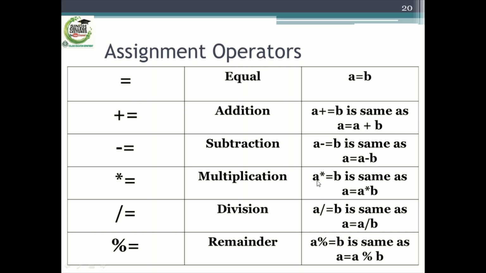And here it is A multiply asterisk assignment operator B, which is the same as A assigned A multiplied by B. This is the multiplication assignment operator. The result of this expression would be the same as the result of this expression. And here is the division assignment operator. A slash assignment operator B is the same as A is equal to A slash B.